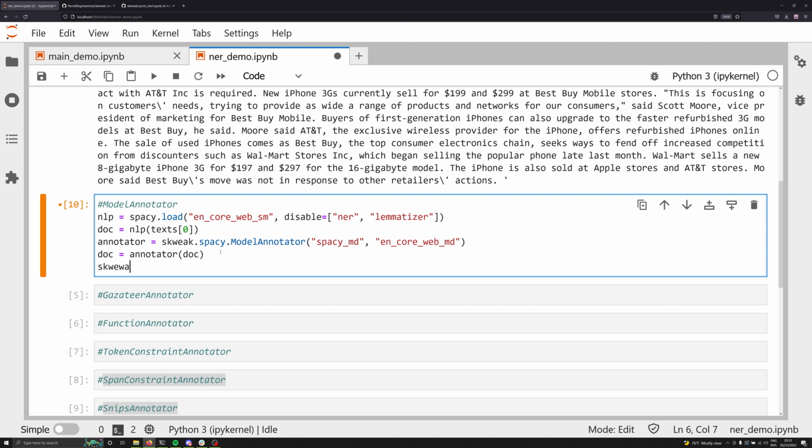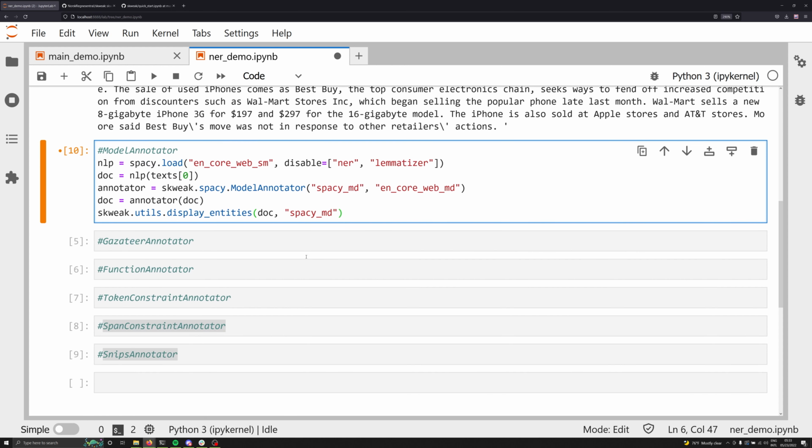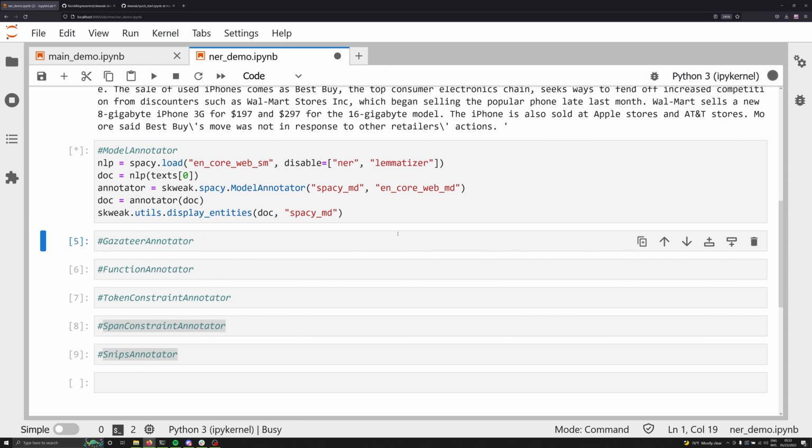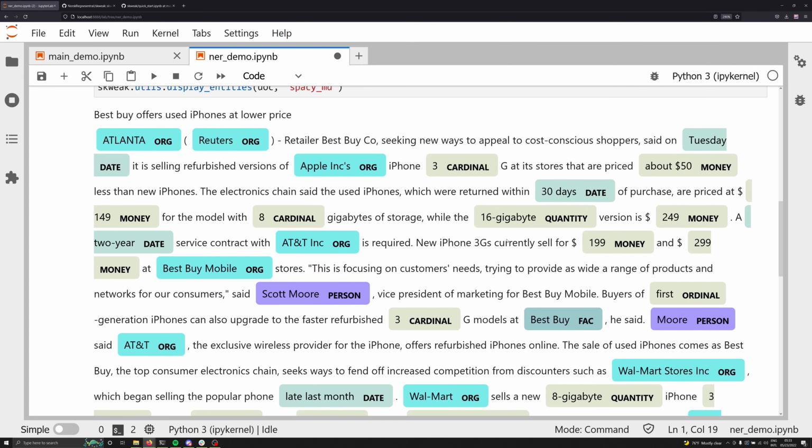The nice thing about Skweak also is that it still lets you visualize data because it wraps around spaCy's visualizing displayer automatically. And so we're going to use skweak.utils.display_entities, and this is going to take two arguments here. The first thing is going to be the object that we want to annotate, and the next thing is going to be the component that we want to use to do the annotation. In this case, the spaCy MD model. And if we execute this, we'll notice that we have an annotated text already available to us, and we can see it displayed.